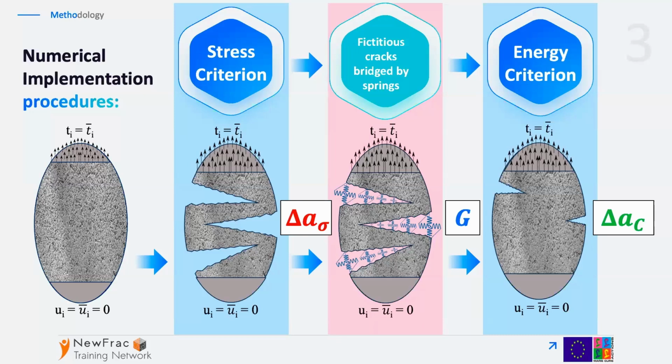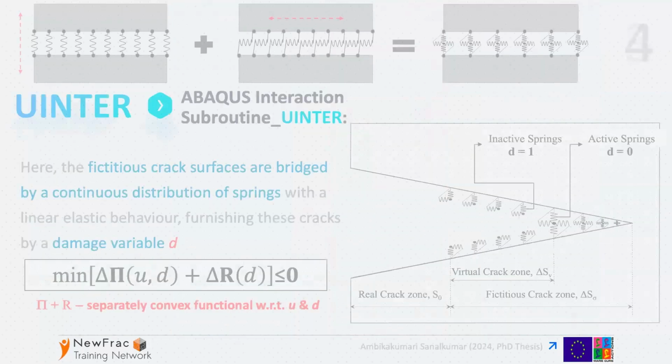This allows us to furnish these fictitious cracks with a damage variable. In the next step, when we apply the energy criterion, we do the minimization of the sum of the changes of the potential and dissipated energy, which results in the predicted critical crack surfaces.